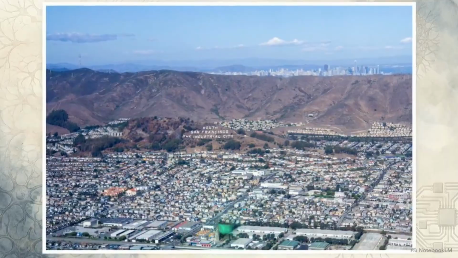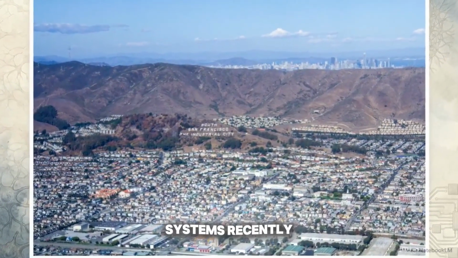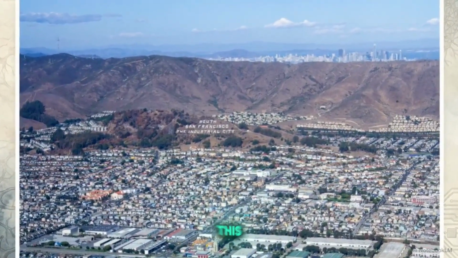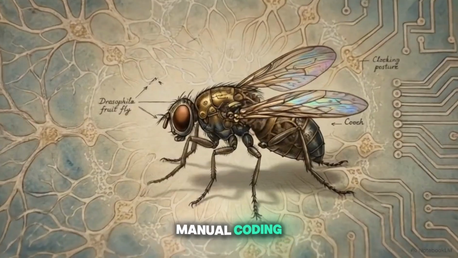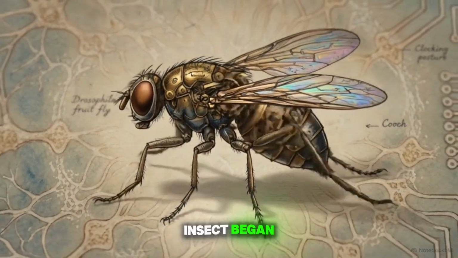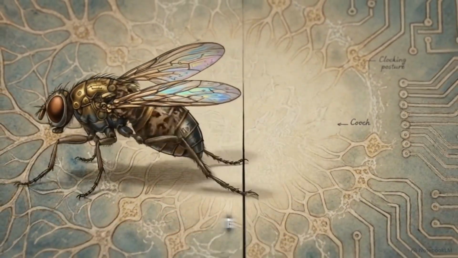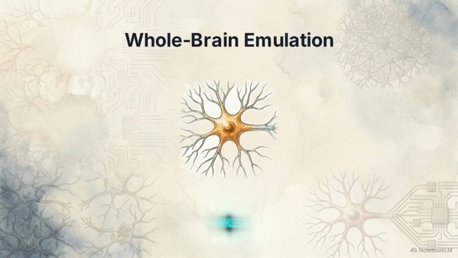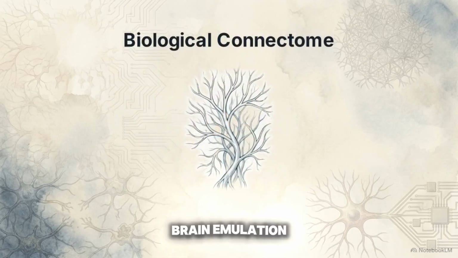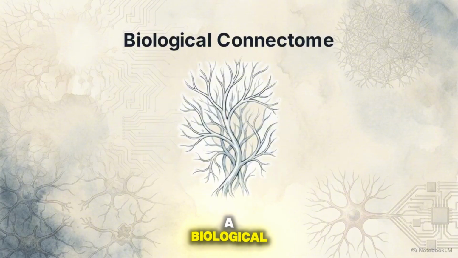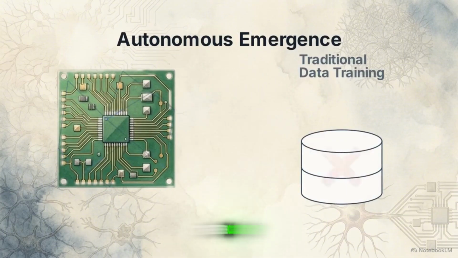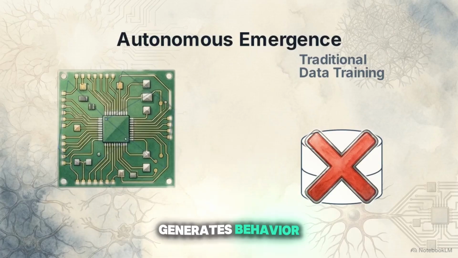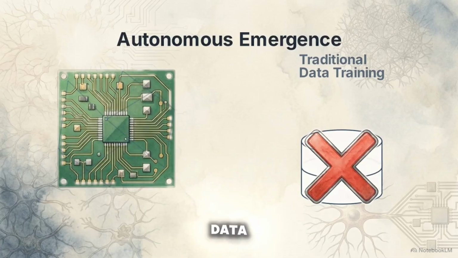A startup based in South San Francisco called Eon Systems recently achieved exactly this. They mapped the complete neural blueprint of a fruit fly and uploaded it into a computer environment. Without any manual coding or AI training, this digital insect began moving and acting entirely on its own. Eon uses bottom-up whole brain emulation. Whole brain emulation is the process of mapping a biological nervous system and simulating it precisely on a computer. By mapping the biology itself, the system generates behavior without the need for traditional data training.